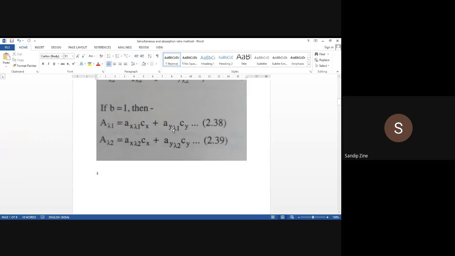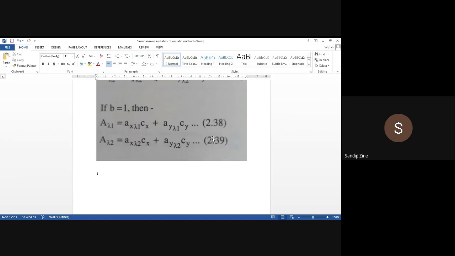Another point, there are two equations we have generated over here and two unknowns. Which two unknowns? That is Cx and Cy. The values of these two unknowns can be found out by solving the equations. We have taken these equations as a base and we have solved them simultaneously. So the simultaneous equation method is commonly used for overlapping spectra at different wavelengths.